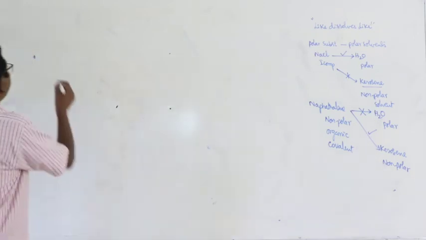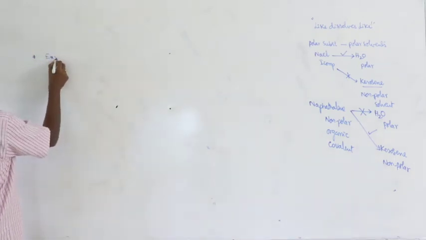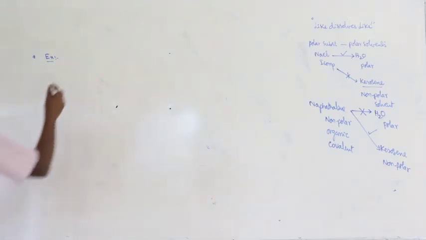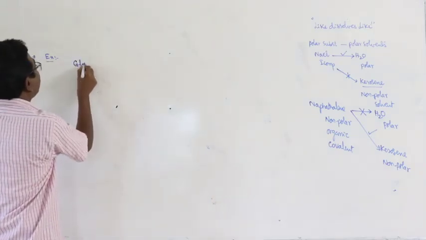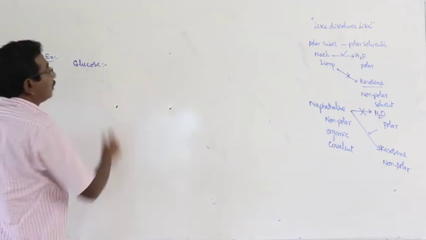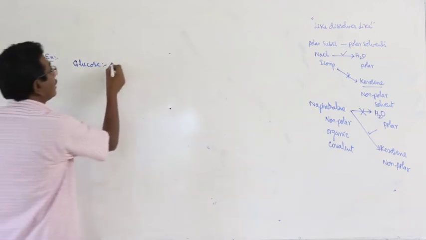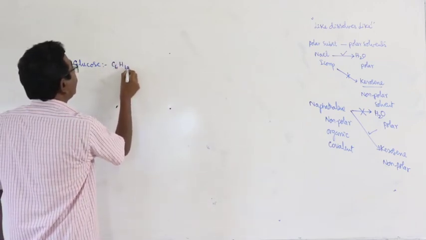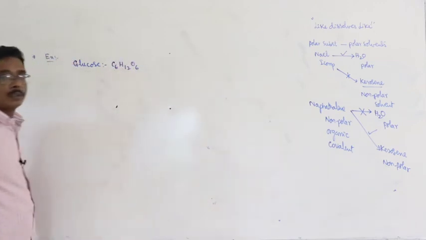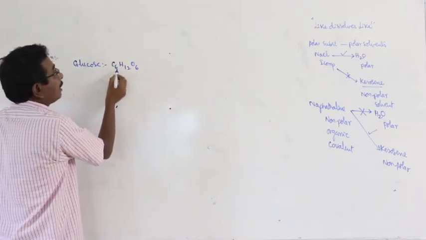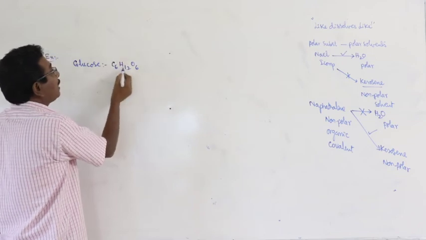Best example, I will give an example. Let us consider glucose. What is the molecular formula of glucose? C6H12O6. And here what are the atoms that are present in glucose?